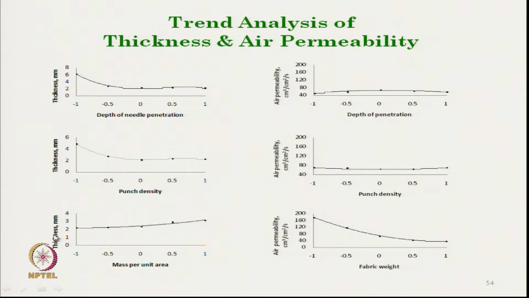So although the thickness is increasing, it is not in that proportion. Depth of penetration and punch density have the least effect on air permeability, but fabric mass per unit area has a great effect. As the mass per unit area increases, air permeability reduces.